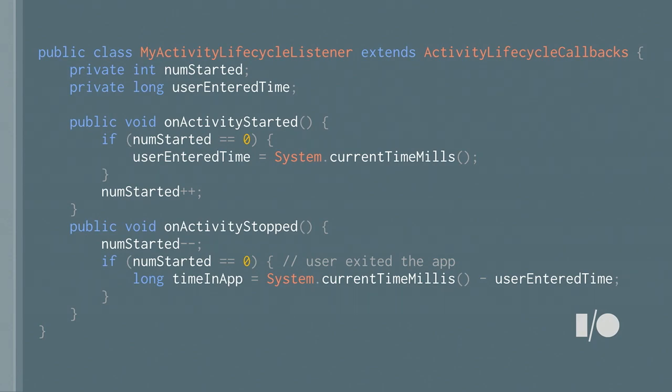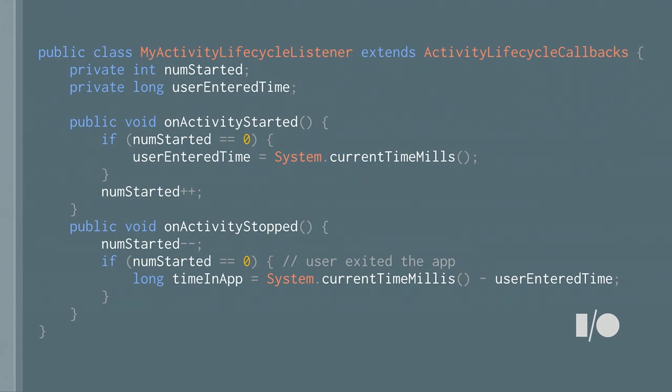The first thing we want to do is count the number of activities that have been started. So that's numStarted. We also want to record the moment at which the user first enters the app, and that's userEnteredTime. Now, when we listen to onActivityStarted, we can say, if there are no activities currently started, so numStarted equals 0, we record the current time, and that's the time that the user launched the app or first entered it from, say, the task switcher.